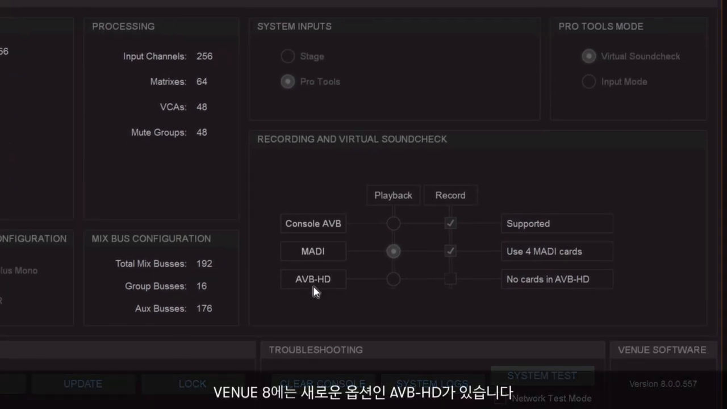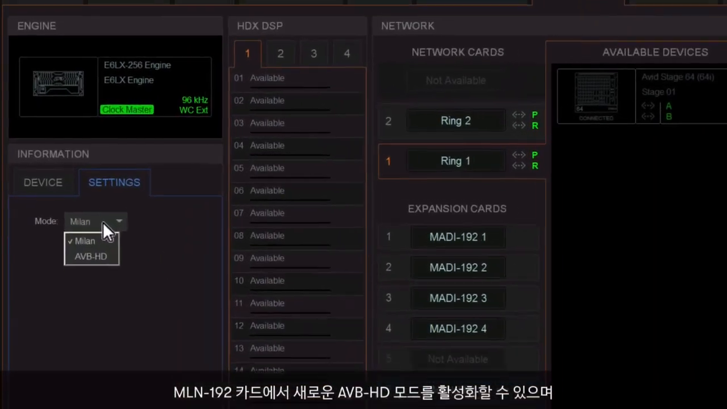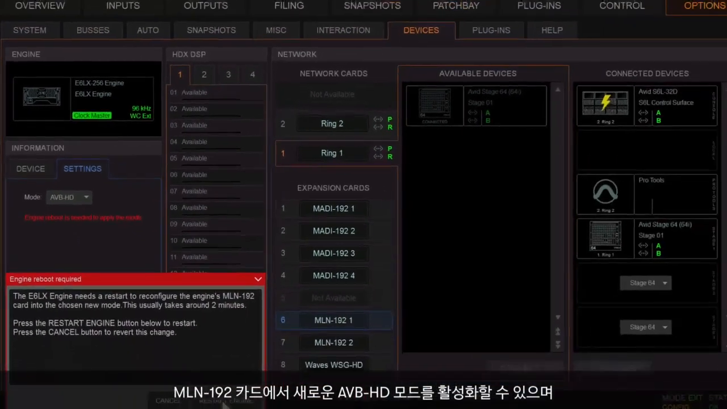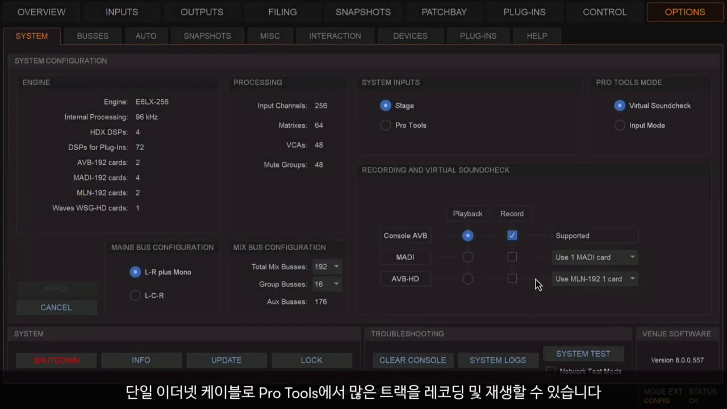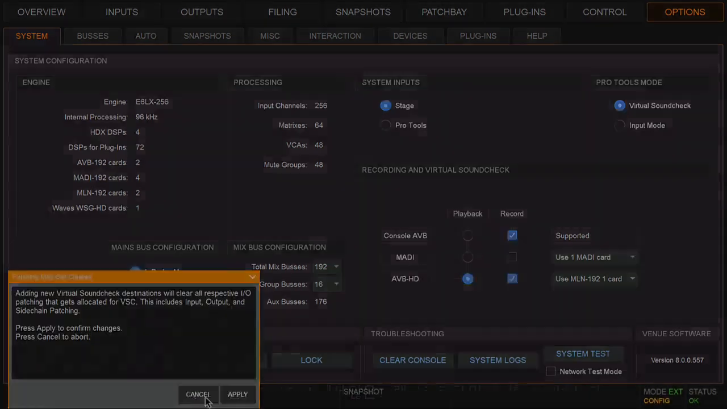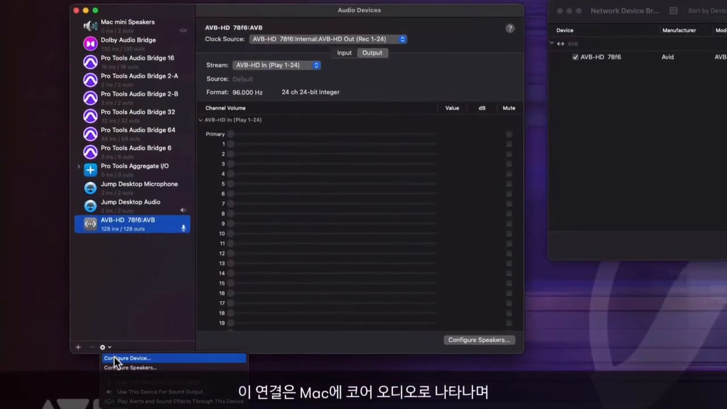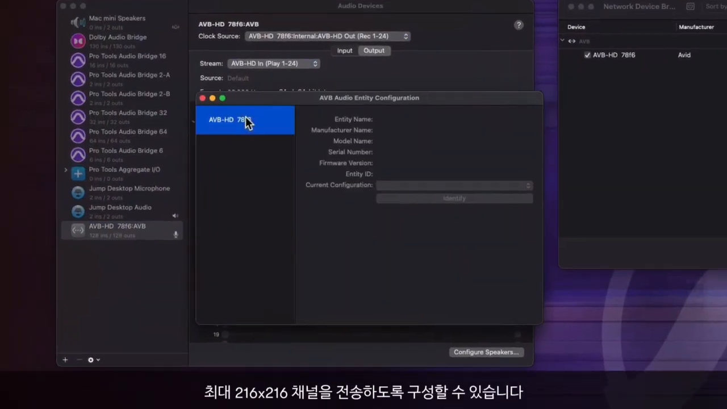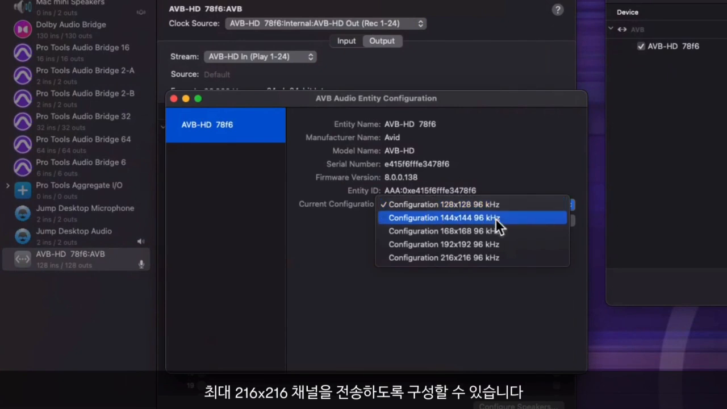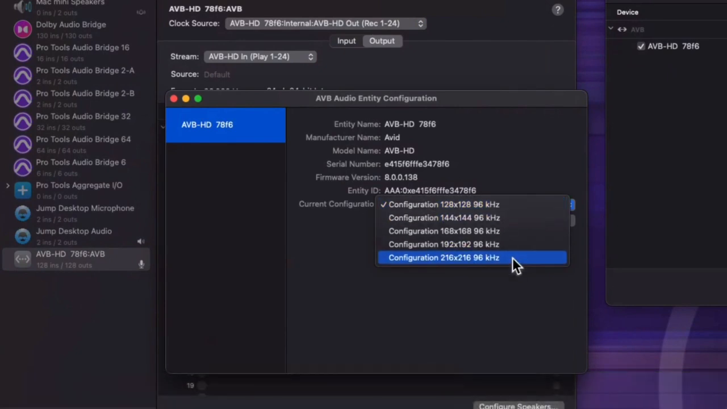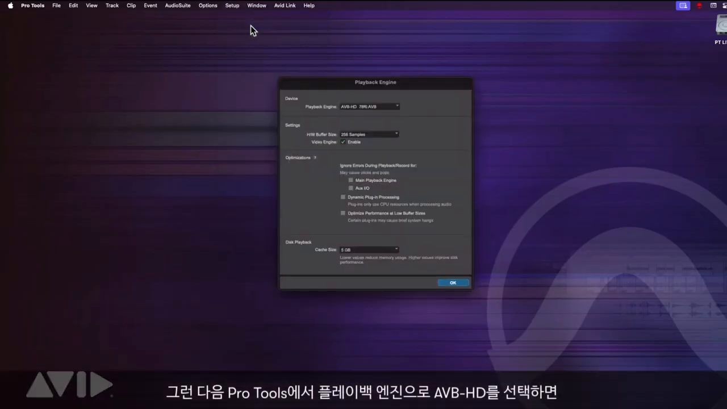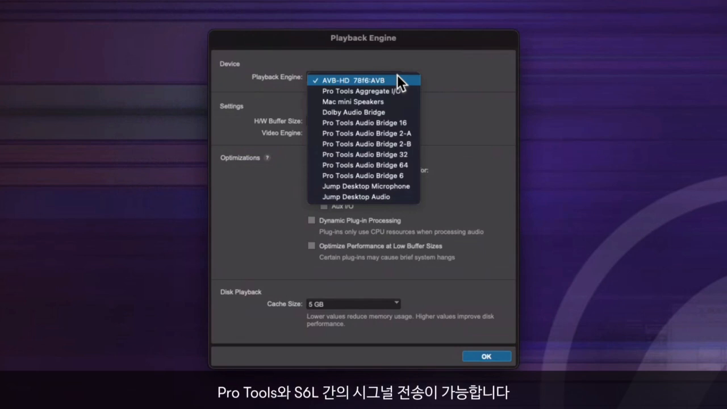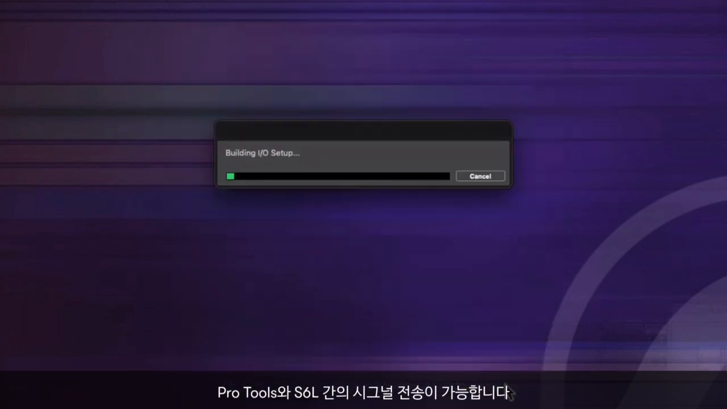Below this, you'll see a new option, AVB HD. In Venue 8, you can enable a new AVB HD mode on MLN 192 cards for high track count recording and playback directly to Pro Tools over one cable. This connection will appear on your Mac as a Core Audio device, where it can be configured to carry up to 216 by 216 channels. You can then select the AVB HD connection as your playback engine in Pro Tools, giving you a direct pipe between Pro Tools and the S6L.